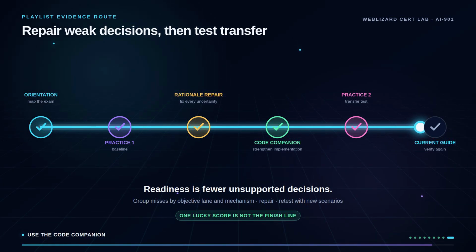Use the code companion when implementation reading is the weak link. Then take Practice Exam 2 as a transfer test with new scenarios. Finish by reopening the current Microsoft Study Guide. Readiness is not one lucky score. It is fewer unsupported decisions after repair and retest.